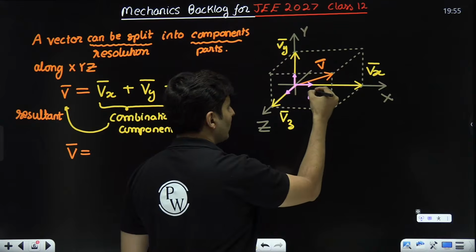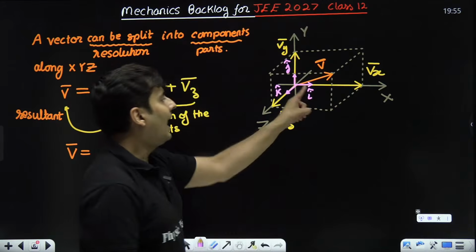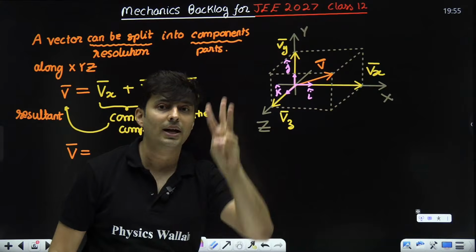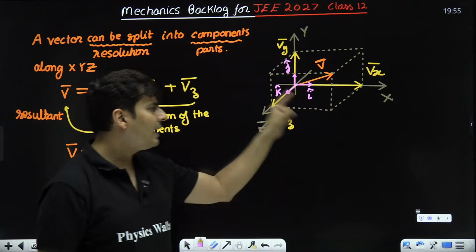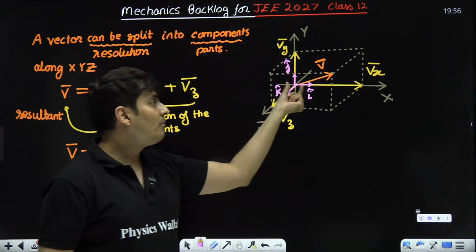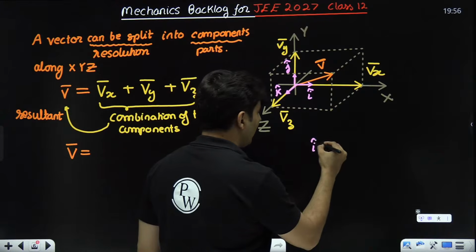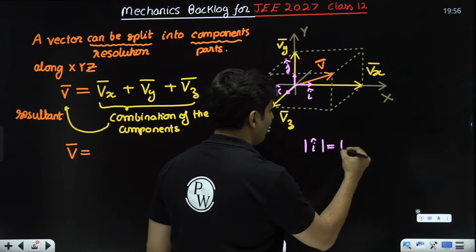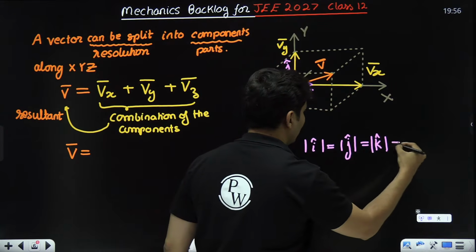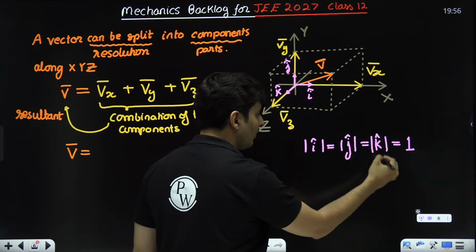Those unit vectors are called I cap, j cap, and k cap. These are three special vectors. The speciality is that I will always be in x, j will always be in y, and k will always be in z. The magnitude of them will always be 1. Because I put a cap, it has to be, no option at all, non-negotiable: the magnitude will be 1. This will be along x, this will be along y, this will be along z.